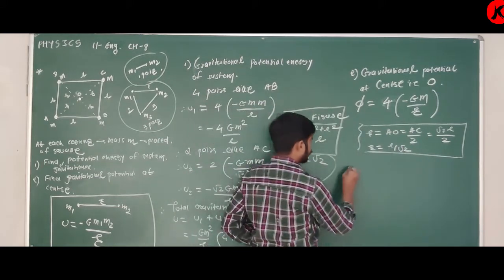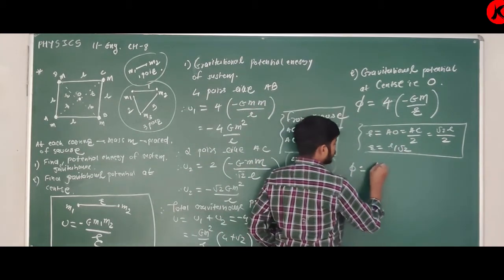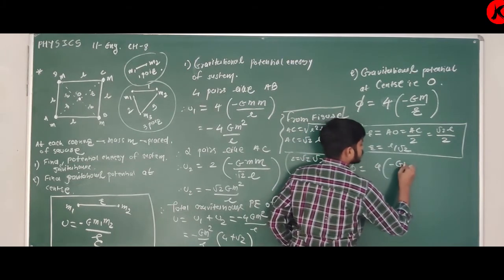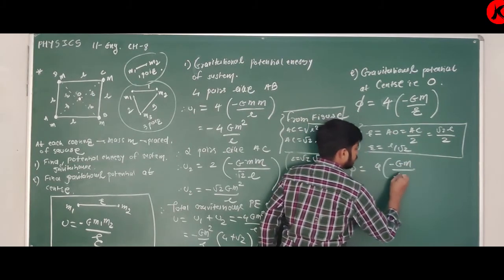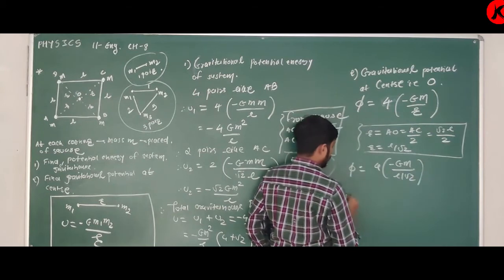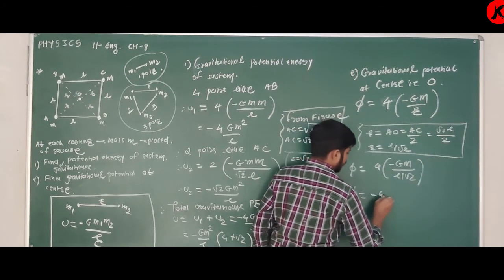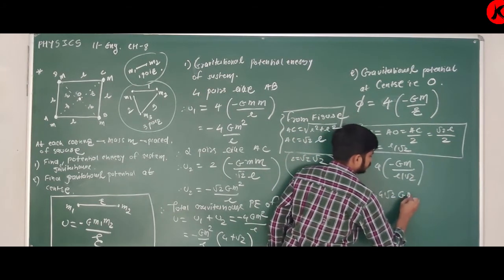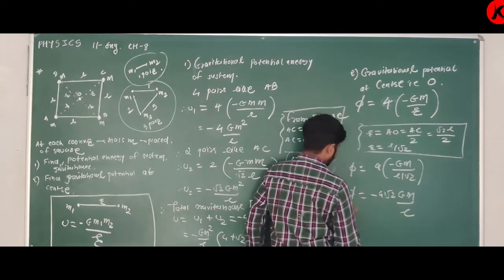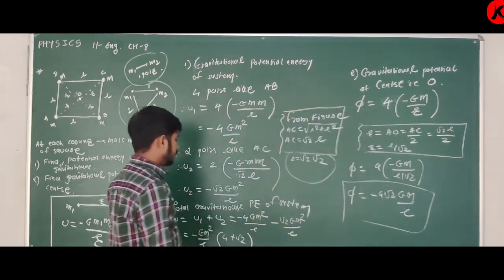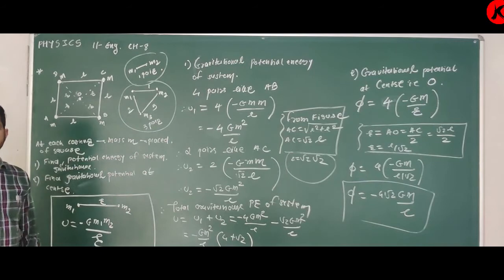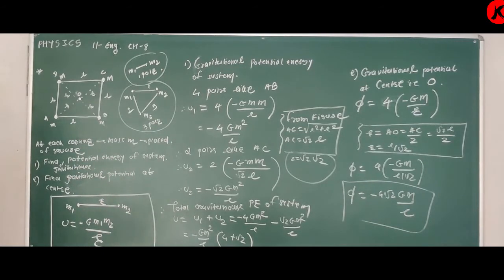So put value in equation. So phi is equal to 4 times minus G M upon L upon root 2. So phi is equal to minus 4 root 2 G M upon L. It is the equation of gravitational potential.